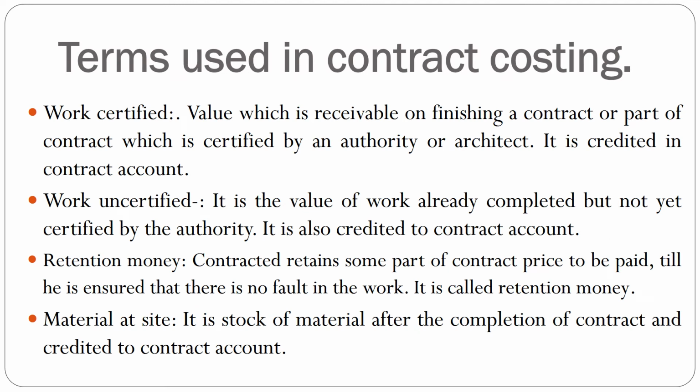Here, what are the terms used in contract costing? The important terms used in contract costing are work certified, work uncertified, retention money, material at site, work in progress, etc. What is work certified? It is the value receivable on finishing the contract as per the contractor's claim, which is certified by the contractee's authority. This may be an architect. It is called work certified.